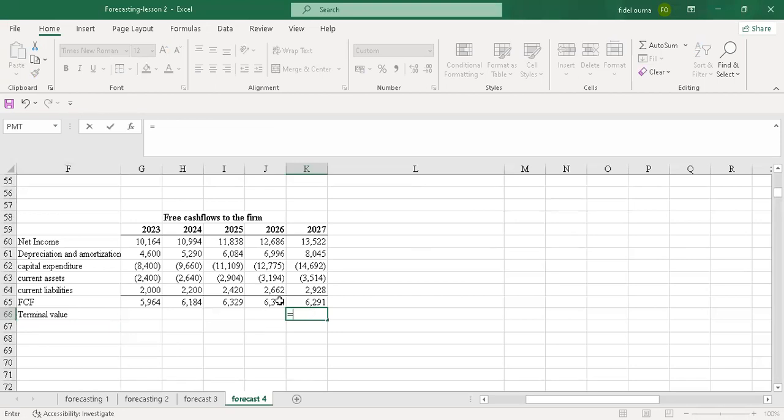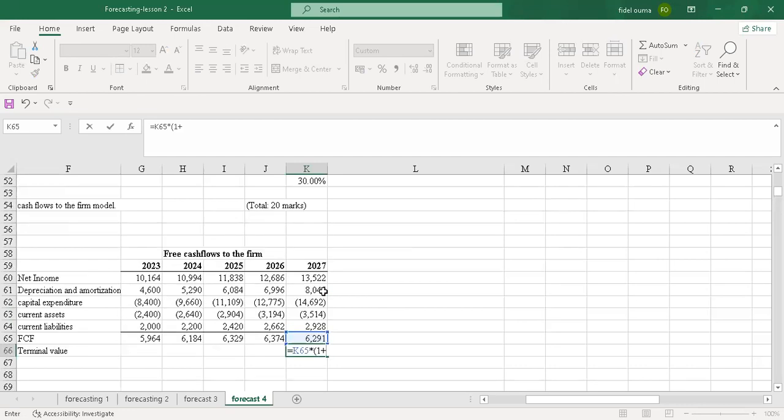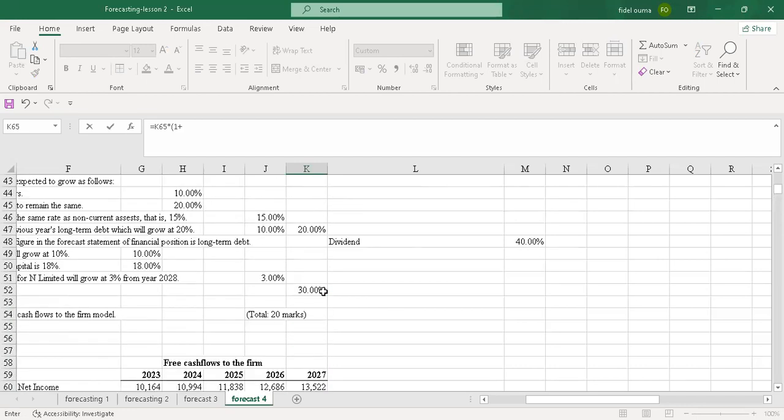You take the final value, which is here, then you multiply by 1 plus the growth rate. We are told that in 2028, it will grow at the rate of 3%. So you pick this 3%.